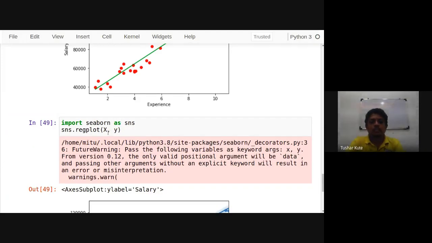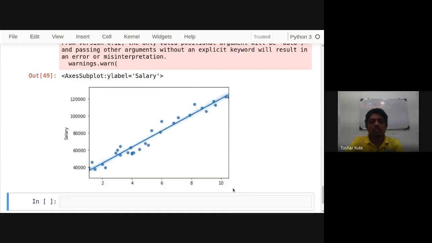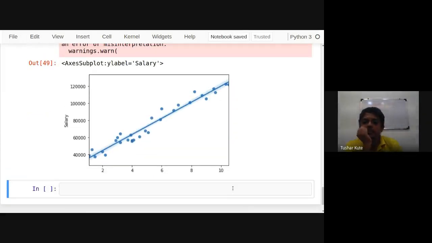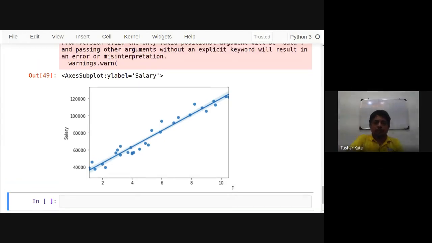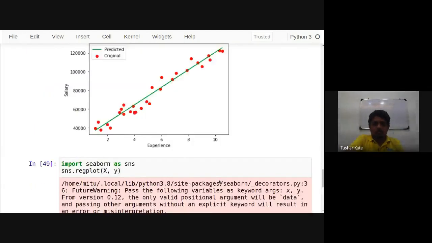See, this is the regression plot, x experience and y salary, and you can check it. This is the direct regression plot we can generate. Same method.